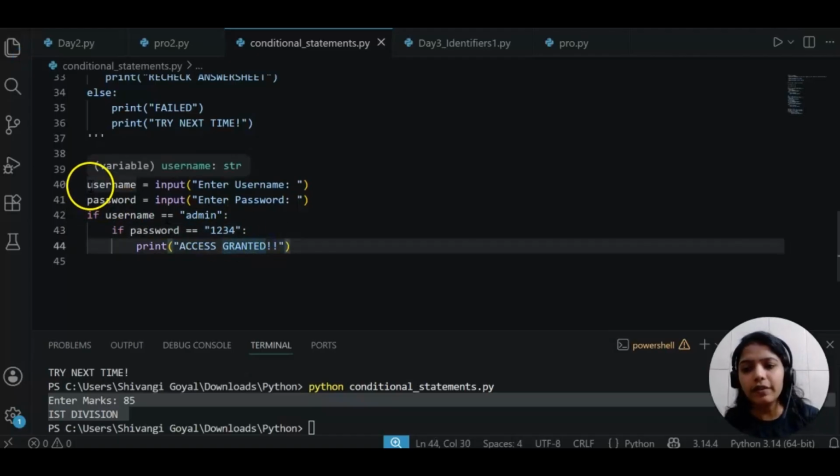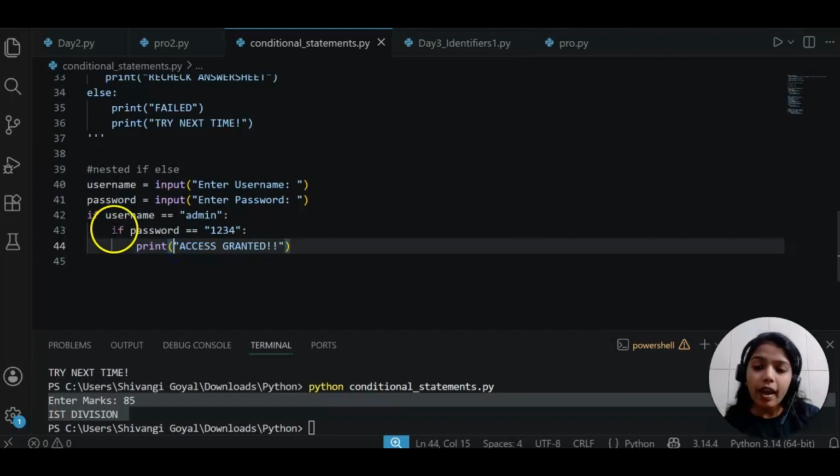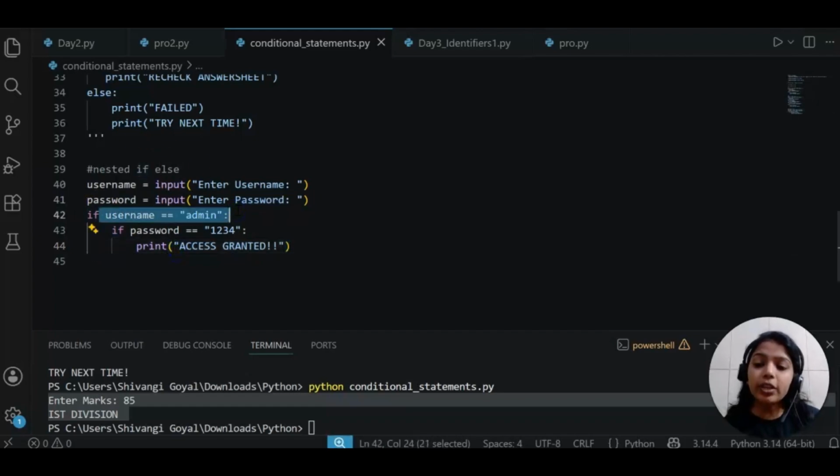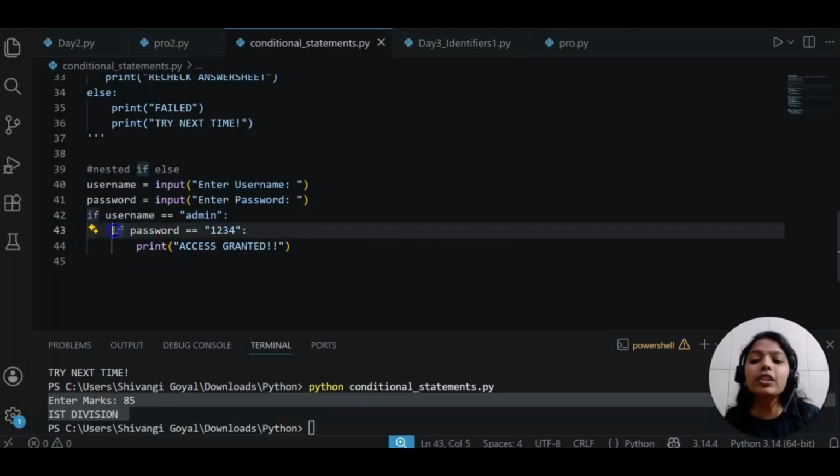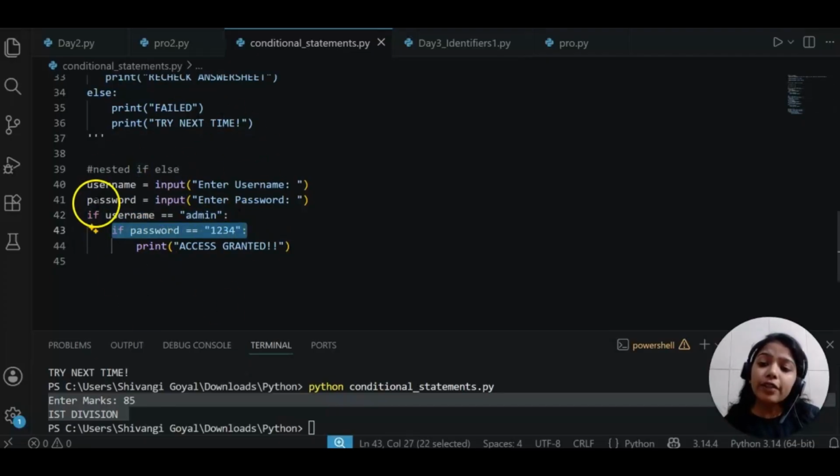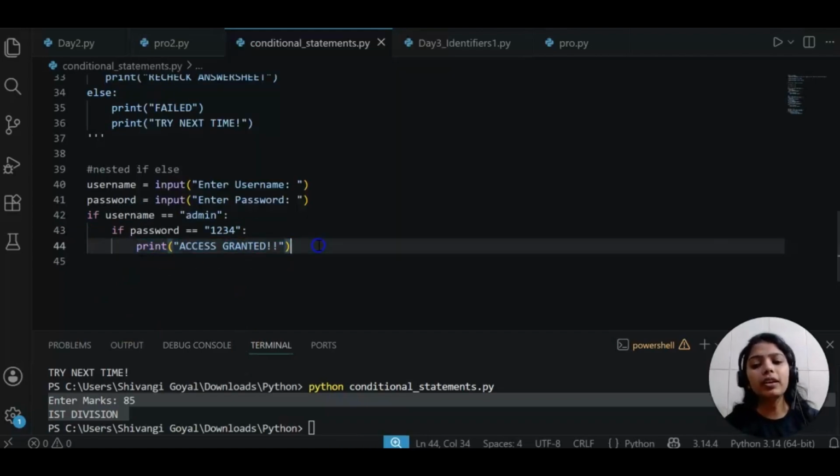See, we are taking username and password from user. If the username is admin, then only it will check for password, because if the user is giving the username wrong itself, why should we check the password? If username is correct, then only it will go inside this if, otherwise it will not. This condition is true, username is admin, it's correct, then only it will go inside this if, check for the password, and if the password is correct, then only it will print access granted.